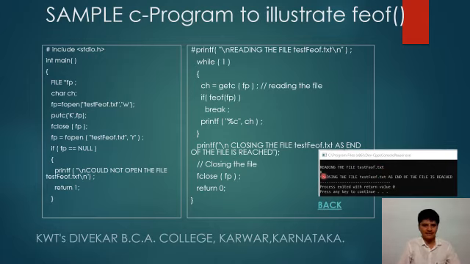And here is the output: reading the data, reading the file test FEOF.txt, and that data is read. With the help of this printf, we see this K is getting written, and then feof encounters the end of the file, and then the file is closed. This is okay.